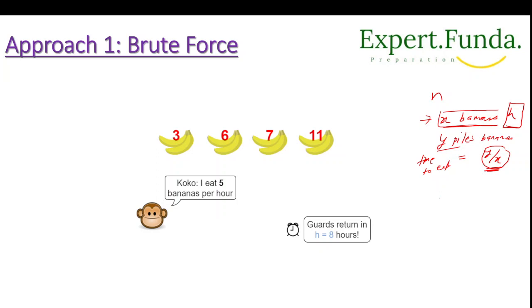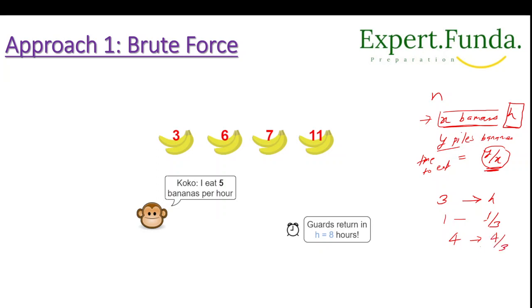let's suppose C is eating 3 bananas in each hour, so it takes her 2 hours to eat a pile of 4 bananas, correct? So 1 banana will take 1 by 3, right? So for 4 bananas, it will take 4 by 3.